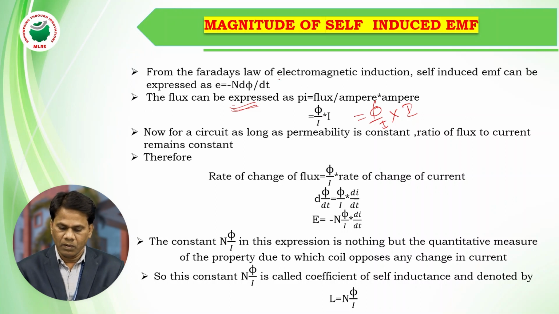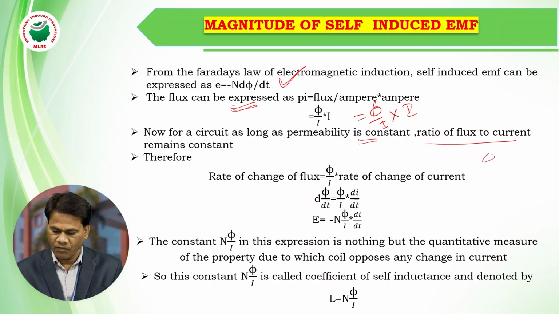According to Faraday's laws of electromagnetic induction, induced EMF is given by minus n d phi by dt. As long as the permeability of a magnetic circuit is constant, the ratio of flux to the current is constant.